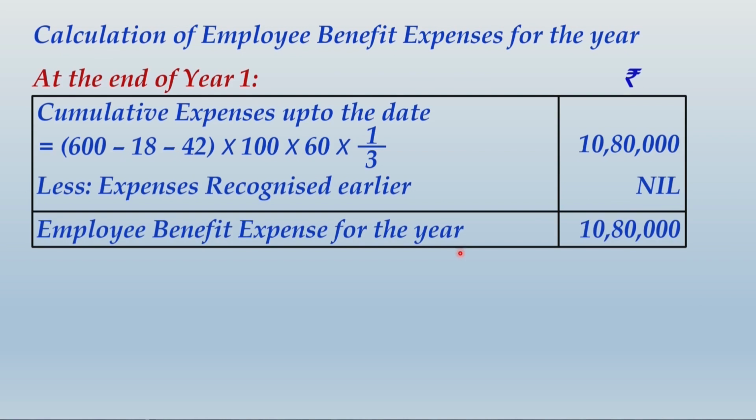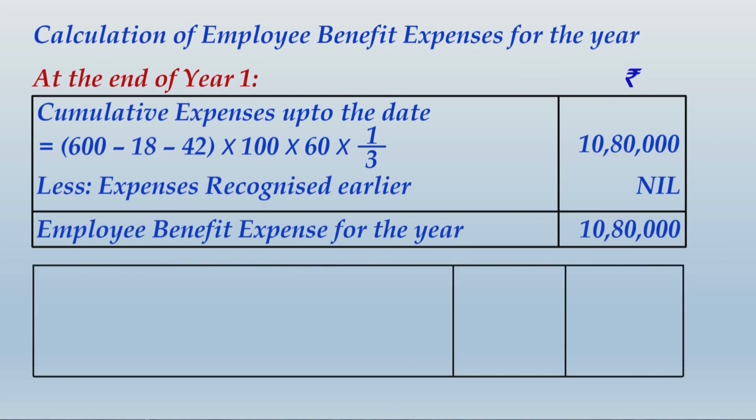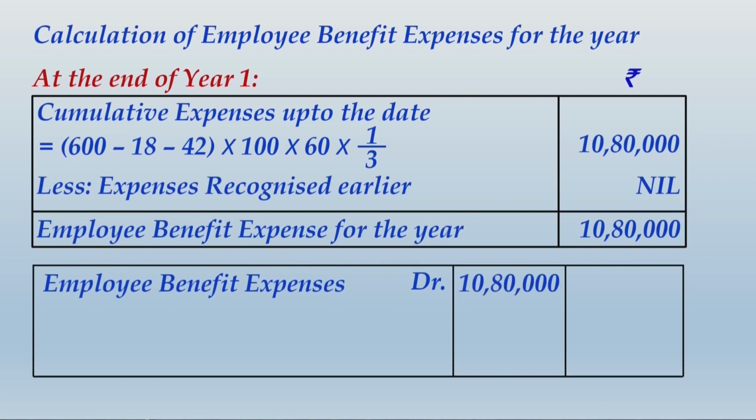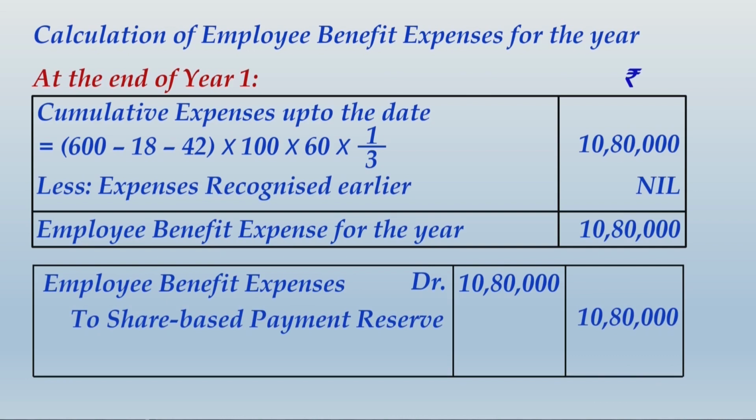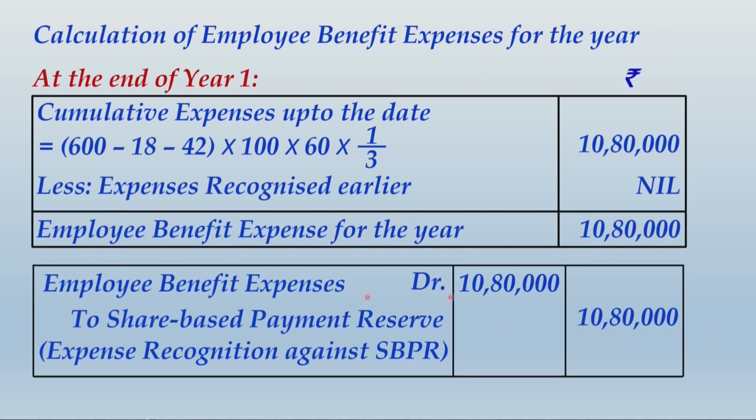Now it is time for you to pass the journal entry, and for that you will debit employee benefit expenses by exactly the same amount, that is 10,80,000, and the corresponding amount will be transferred to share based payment reserve, and that is the same amount 10,80,000. So this journal entry represents the expense recognition against share based payment reserve. What you are trying to convey is that you have created a share based payment reserve against your expense recognition.